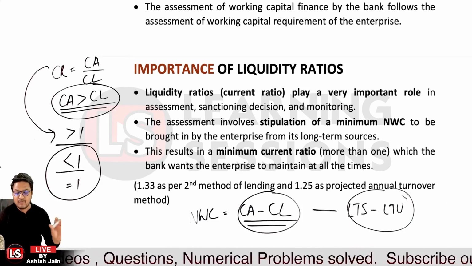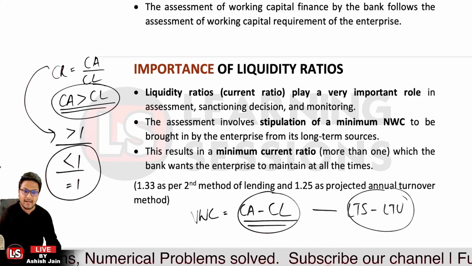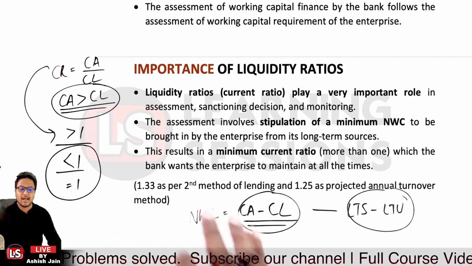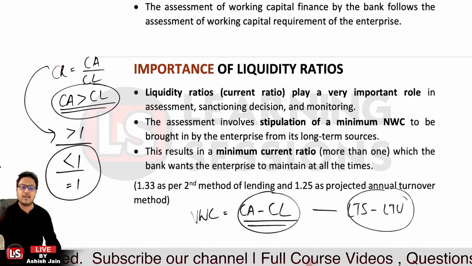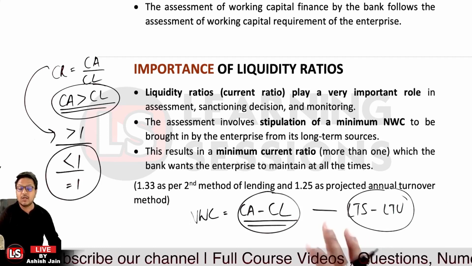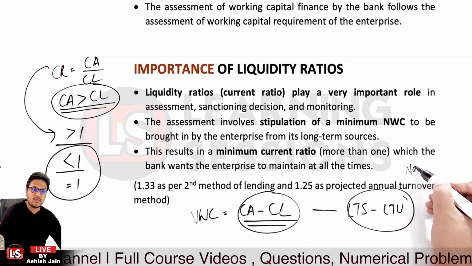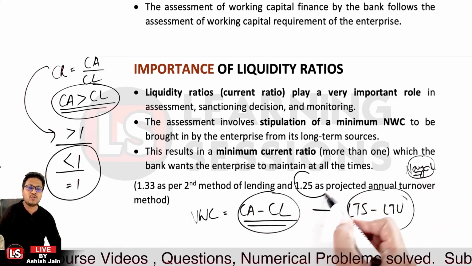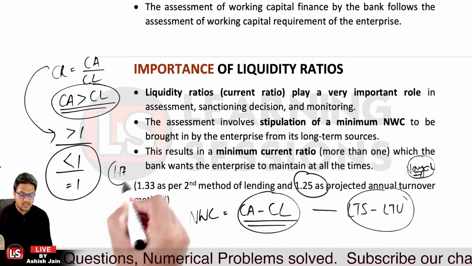When we cover the different methods related to the same, as per the second method of lending, a current ratio of 1.33 is to be maintained as the minimum. As per the projected turnover method, that is the Nayak committee method, the current ratio of 1.25 is to be maintained, and as per method 1, it is 1.17 of the current ratio which is to be maintained.